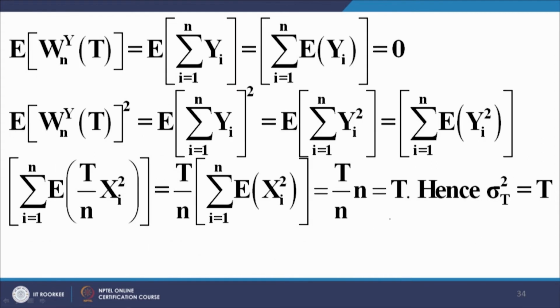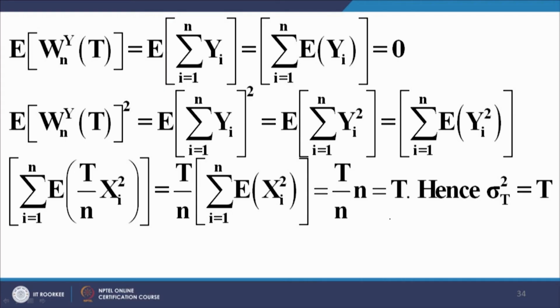Now, let us work out the cardinals of the y random walk. As far as the mean value is concerned, there is no change, the mean value will remain 0, because the mean value of each of the y's continues to be 0. Under root t upon n is the size of the jump, into 1 by 2 is the probability of that jump, and the other value that the random variable can take is minus under root t upon n with probability 1 by 2. So, the expected value is 0 straight away.